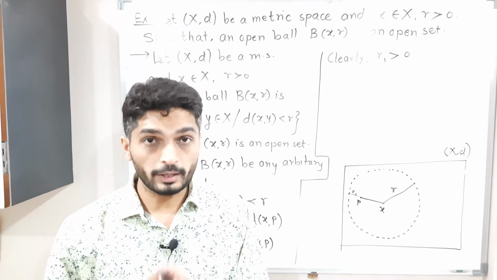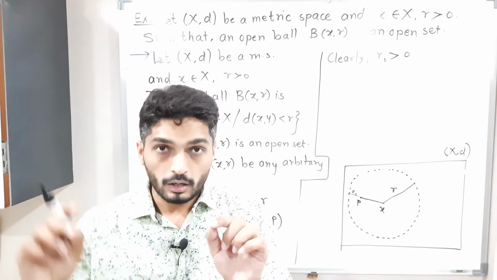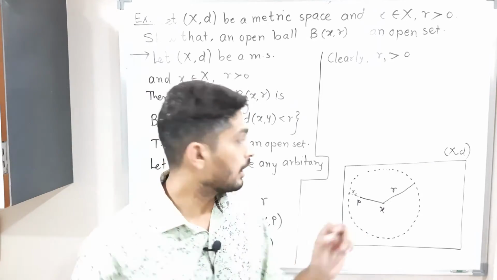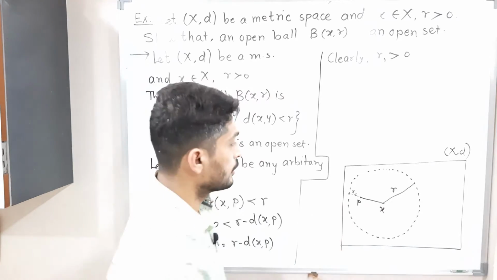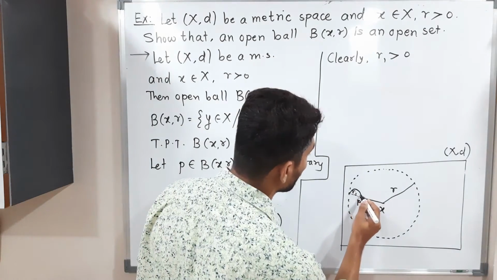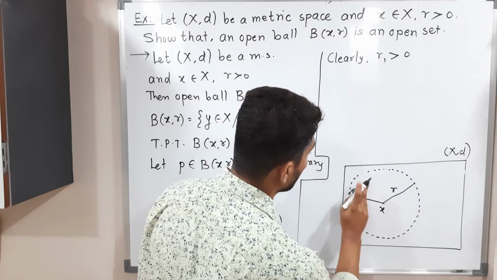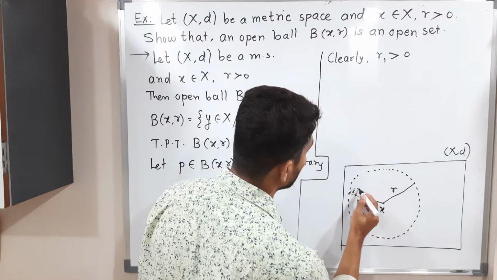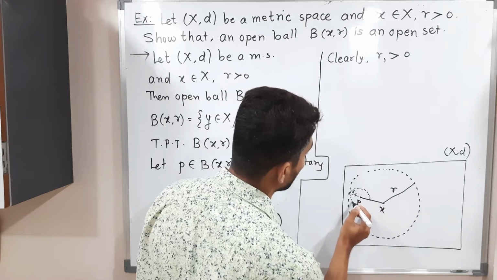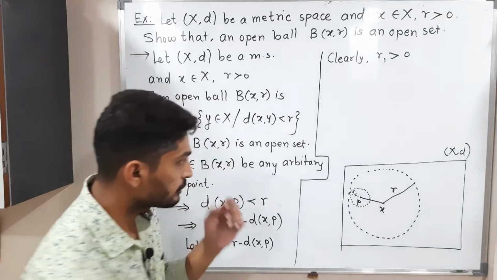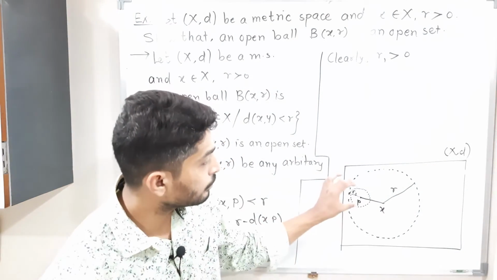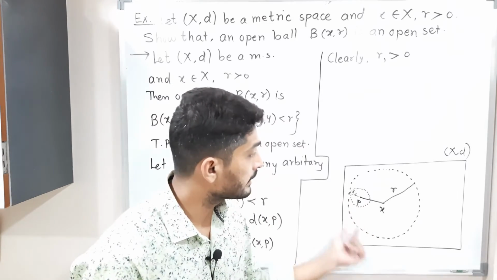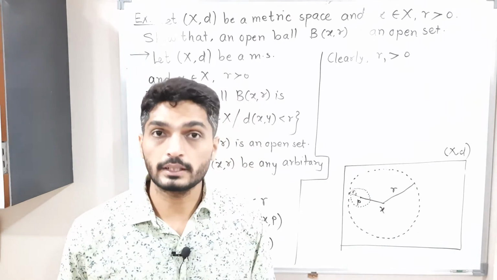So now I am going to draw an open ball around P with radius R1. So the ball will be like this, having radius R1. I will draw dotted lines. So you can see clearly here that the small ball having center P and radius R1 lies entirely inside this big ball, and this is our target.